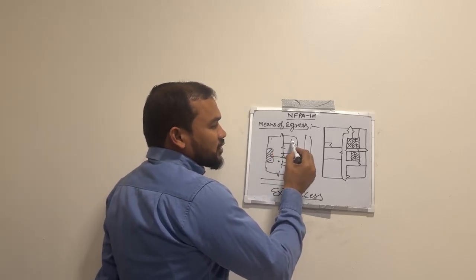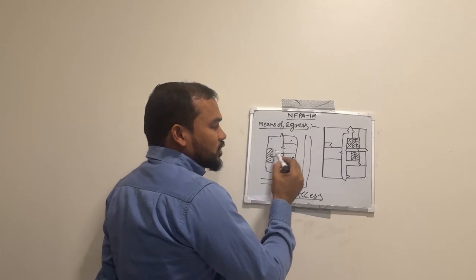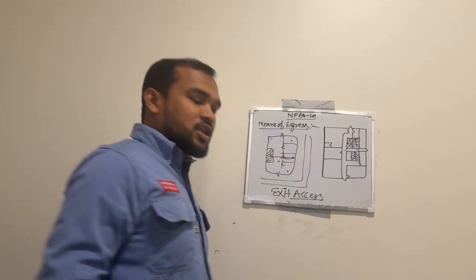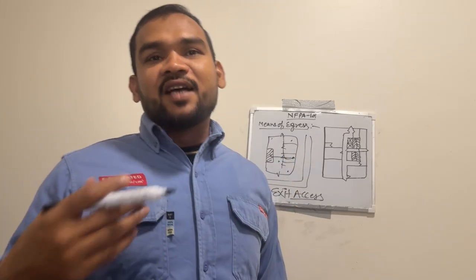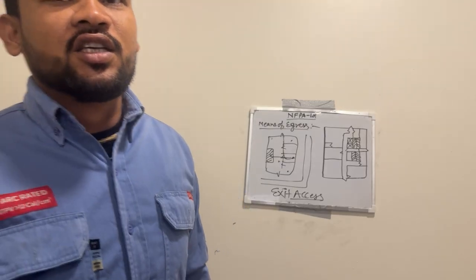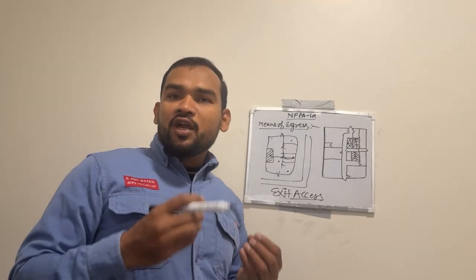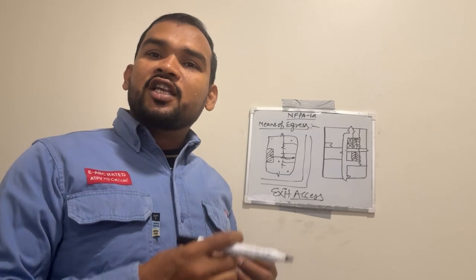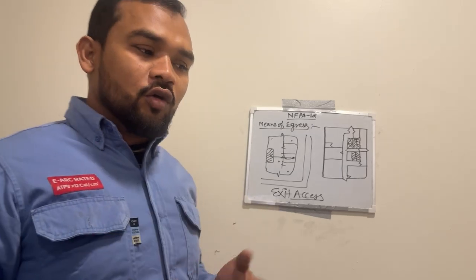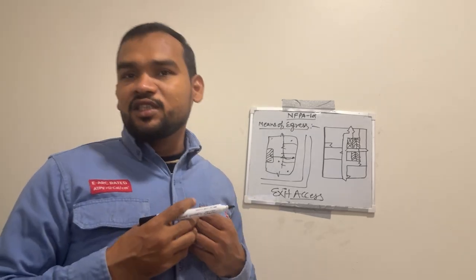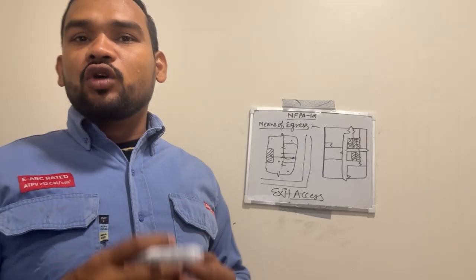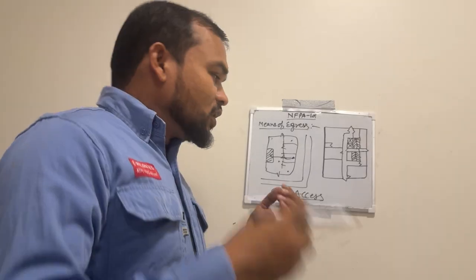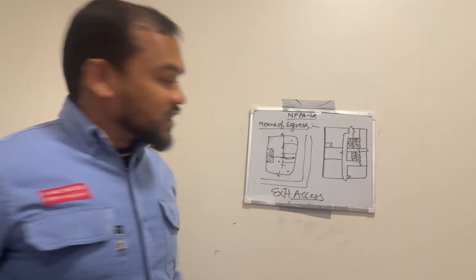From this point to the exit door, to the exit enclosure, is called exit access. It begins from any point of origin to the entrance of the exit, like a corridor, or any room, like my office area, allowing the occupant to approach any exit.